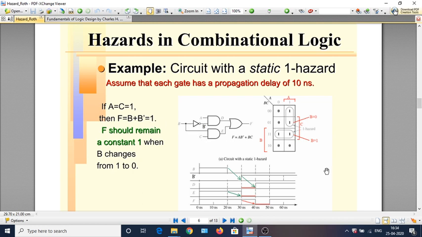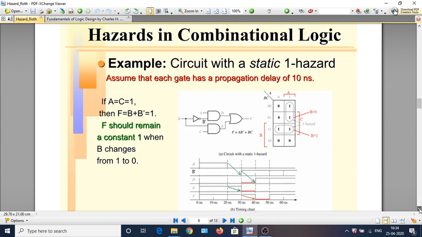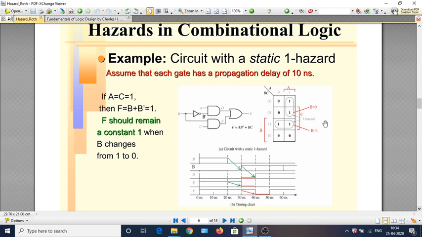But let us see what happens in this circuit where there is a finite propagation delay of 10 nanoseconds for each gate. Let us say B has been 1, and at this point B changes to 0. At 20 nanoseconds B changes to 0.